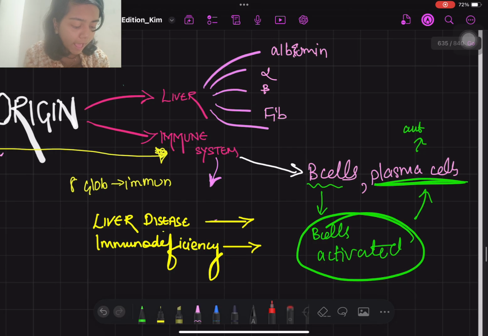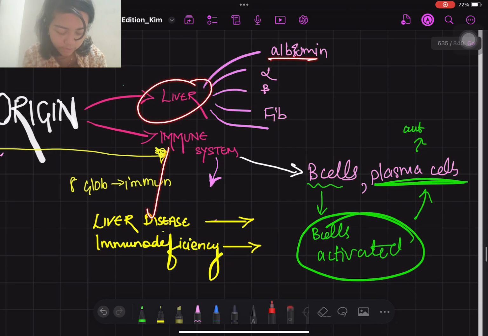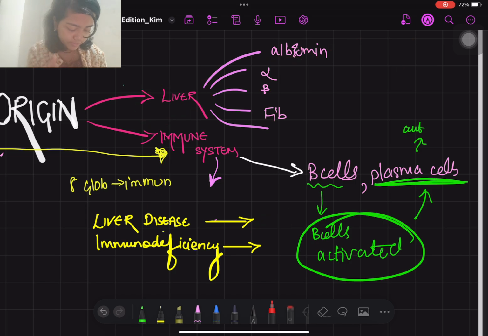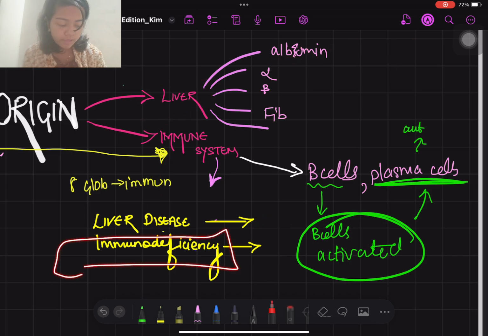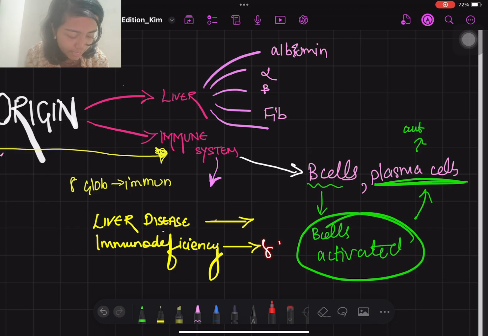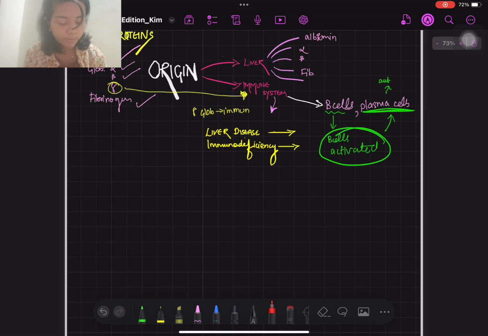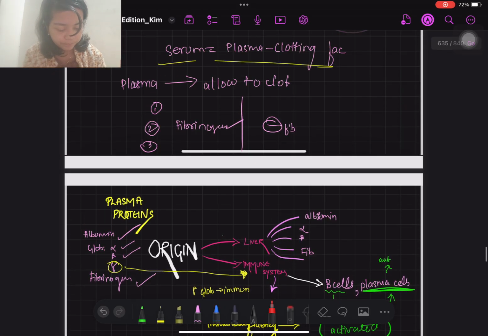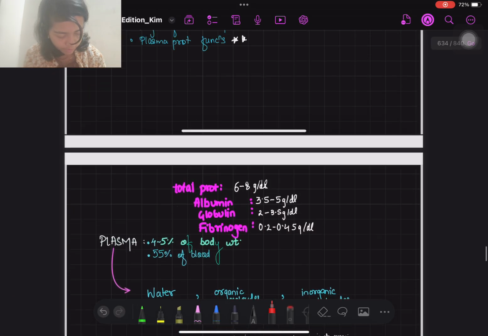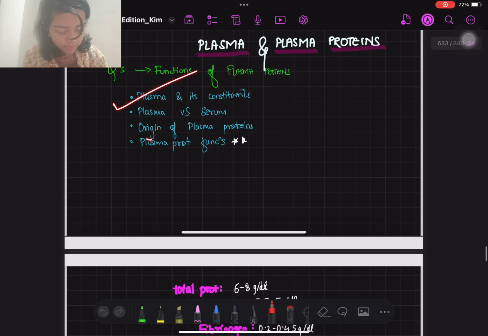Okay, so albumin liver से होता है, so liver disease हुई तो albumin की deficiency से क्या होता है? Edema. So edema can occur in case of a liver disease, and immunodeficiency rise तो फिर gamma globulins number will differ. Okay, क्योंकि immune system is synthesizing your gamma globulin. Okay, so we are done with plasma and its constituents.